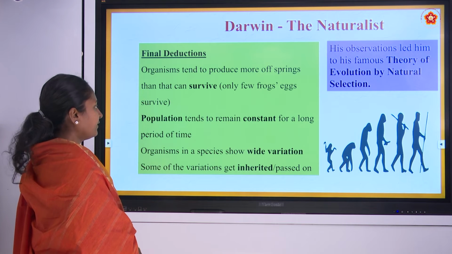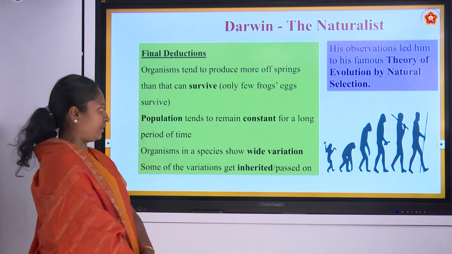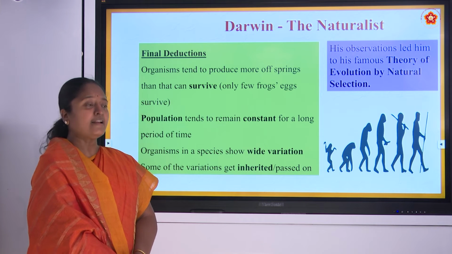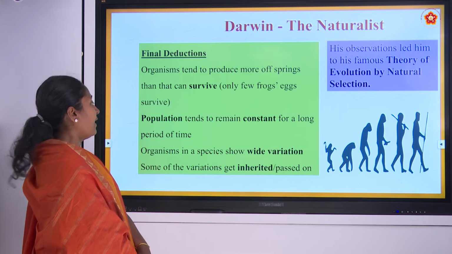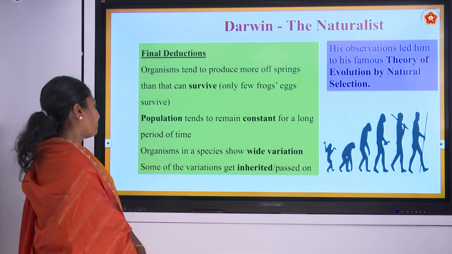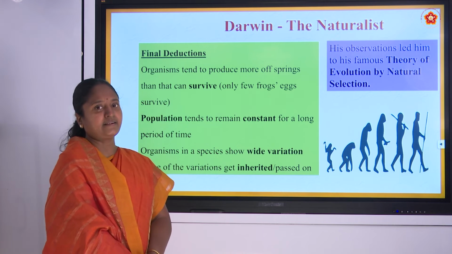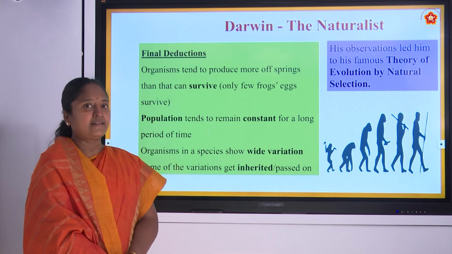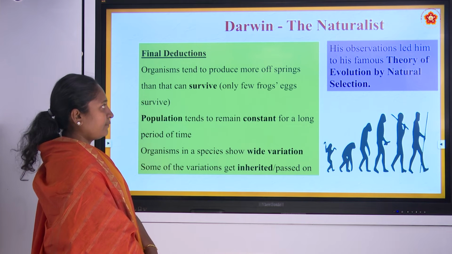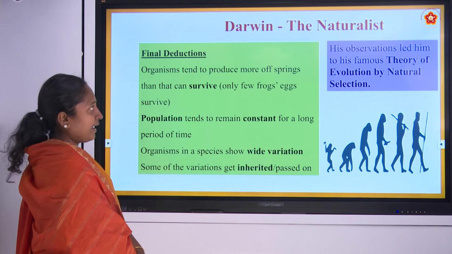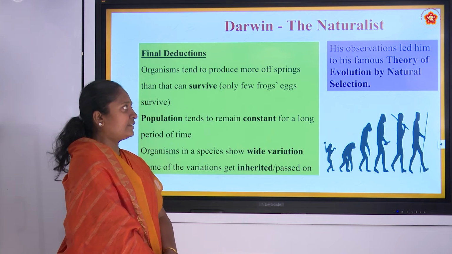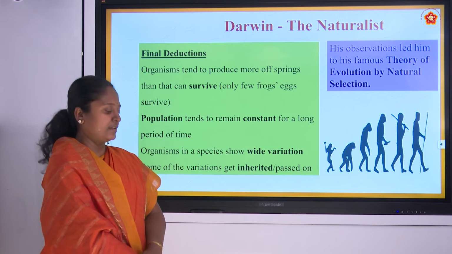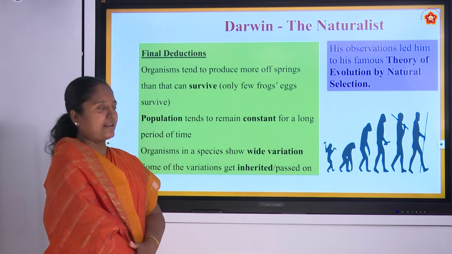And then organisms in a species show wide variation. Each organism will be different, right? You are different from your own sister and brother, right? So we can see these variations present in each and every organism. Some of the variation will get inherited. We can see some of the characters of our fathers and mothers present in us also. Based on all these observations, Darwin proposed and told about all those things as a theory that is known as the theory of evolution by natural selection. So now we will see more about natural selection.